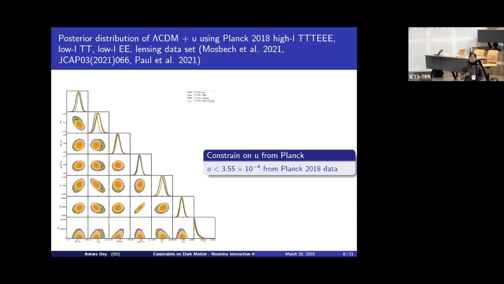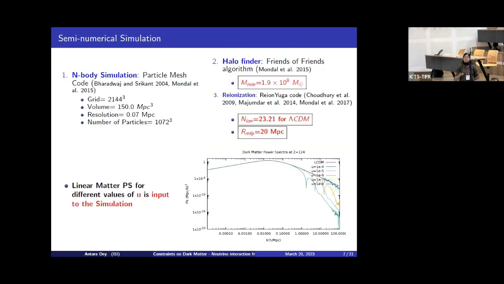But there is also a small chance that dark matter may interact with neutrinos. This motivates us to further investigate this type of interaction model in other cosmological observations, like 21 centimeter cosmology or reionization physics. This motivates me to present my work, where we have done a semi-numerical simulation.